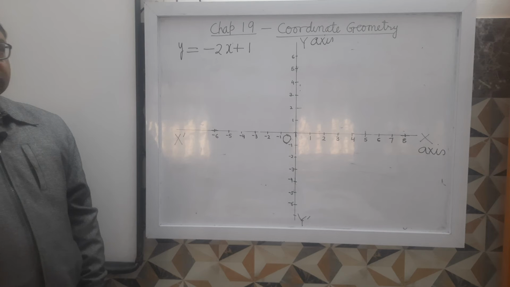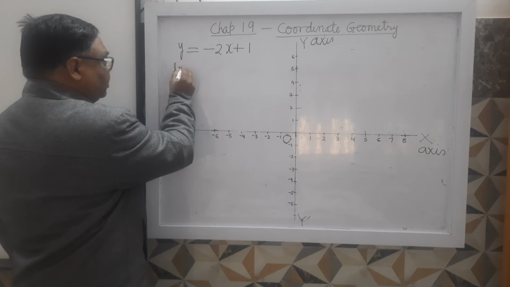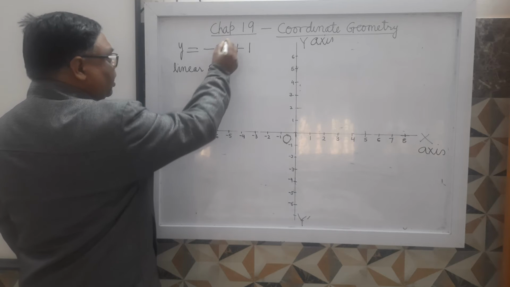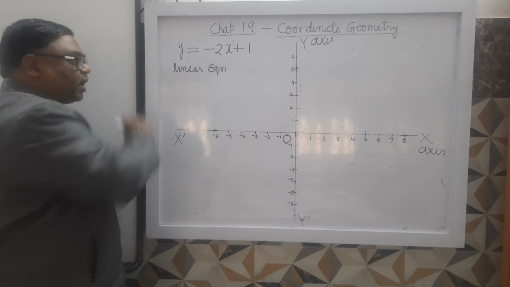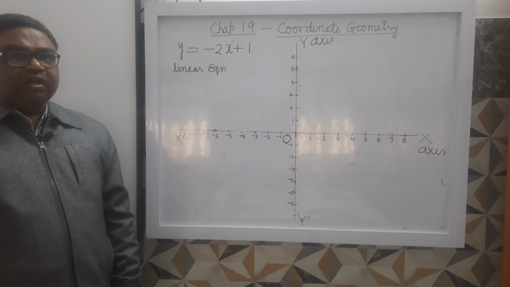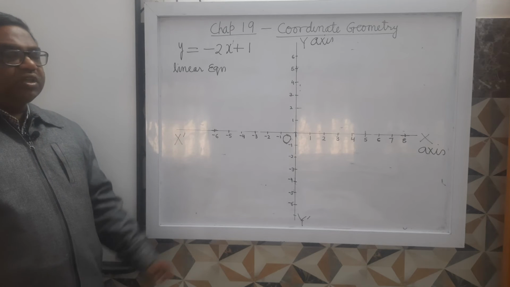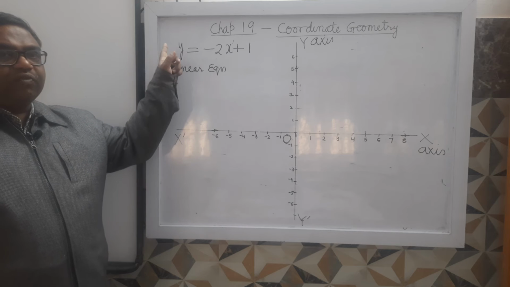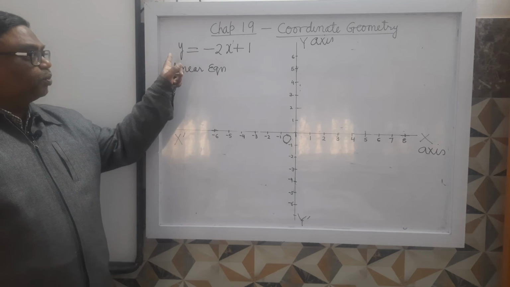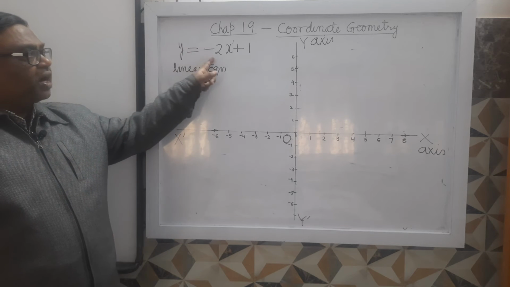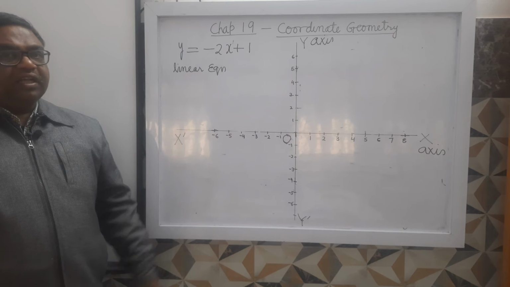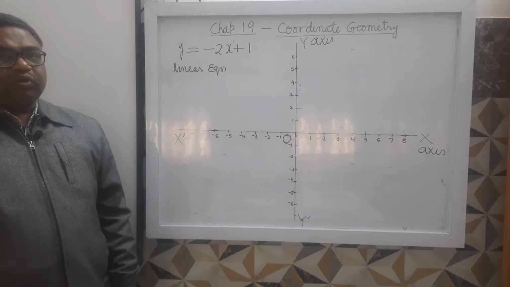We call it linear because the power of x is 1 and the power of y is also 1. If the power of x were 2 and the power of y 1, say y equals minus 2x square plus 1, then that would become a quadratic equation.